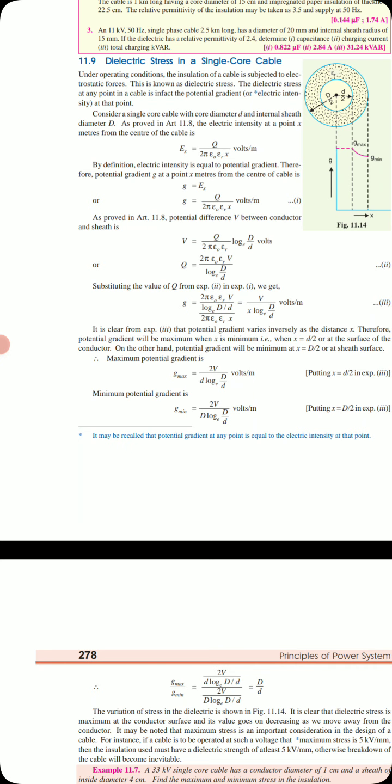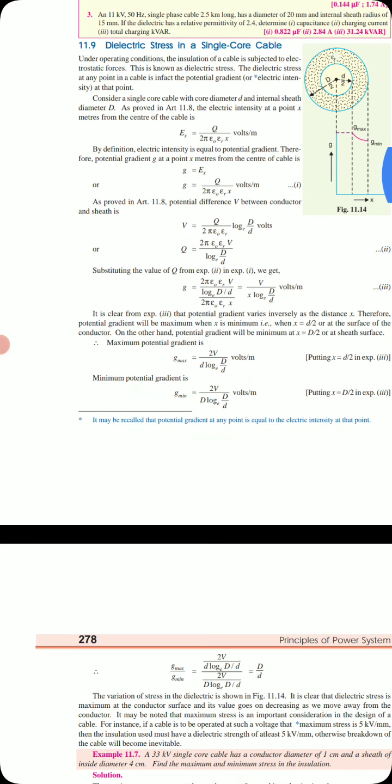That is when x is equal to small d by 2, half of the diameter of the conductor, or the radius, at the surface of the conductor. On the other hand, the potential gradient will be minimum when x is capital D by 2, that is the radius of the sheath. So we get the maximum potential gradient near the conductor, and the minimum at the outer surface, the inner surface of the sheath.